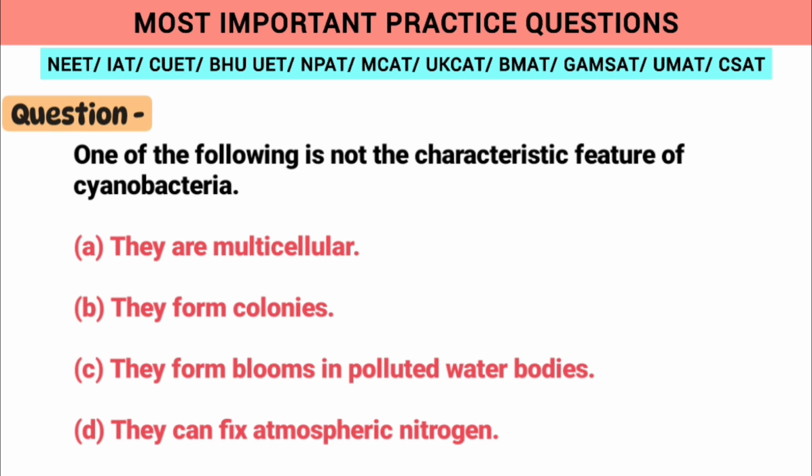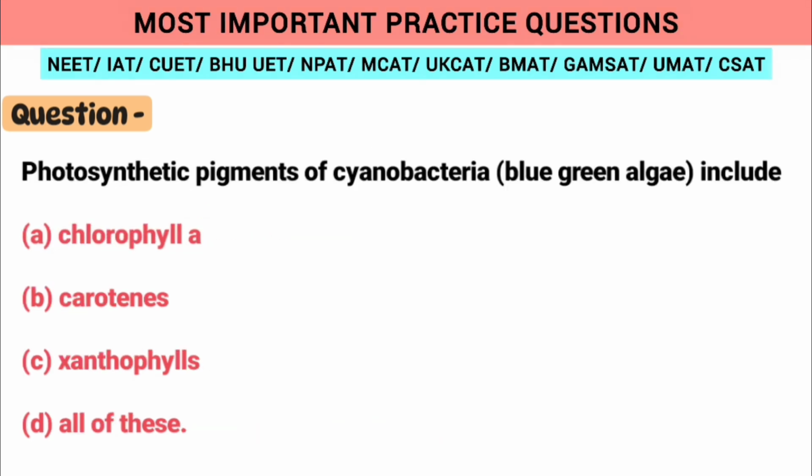We know they are unicellular, they form colonies, they form blooms in polluted water bodies, and also they can fix atmospheric nitrogen. Next question is, photosynthetic pigments of cyanobacteria blue-green algae include chlorophyll, carotenes and xanthophylls. So option D is correct one.